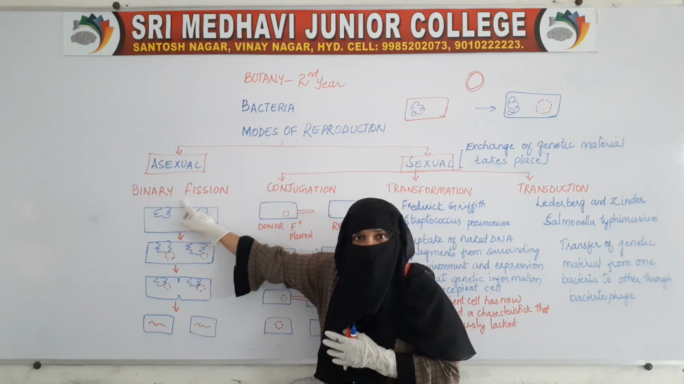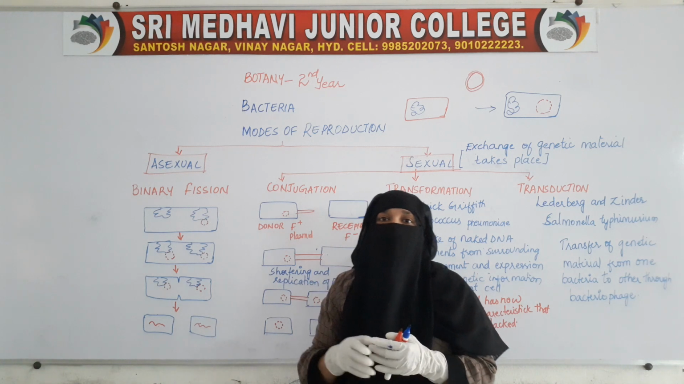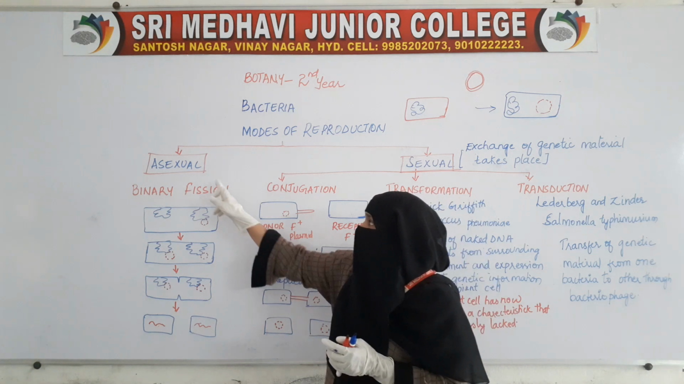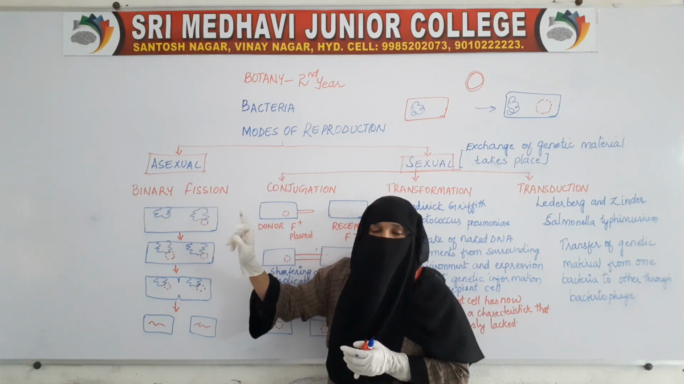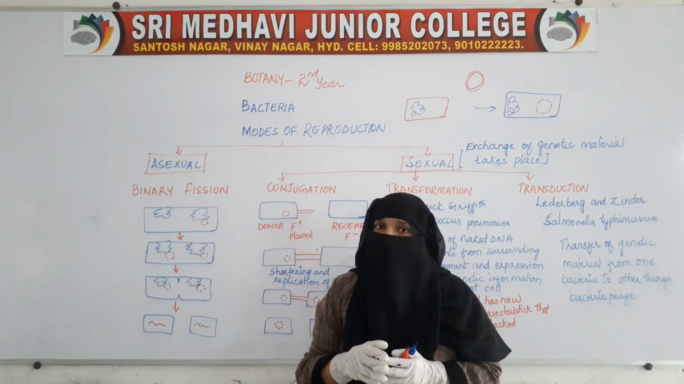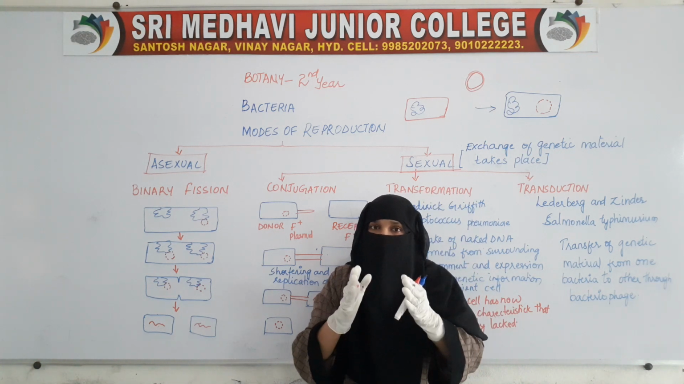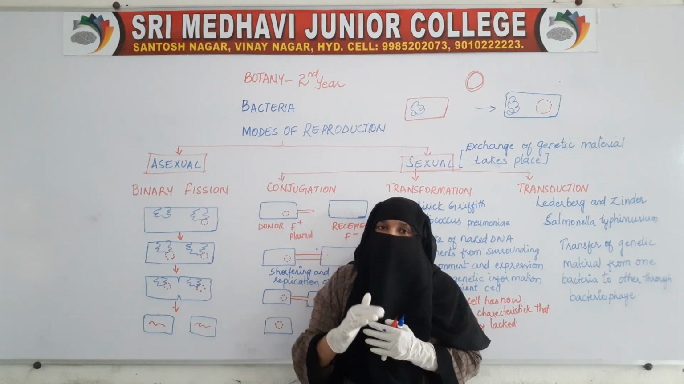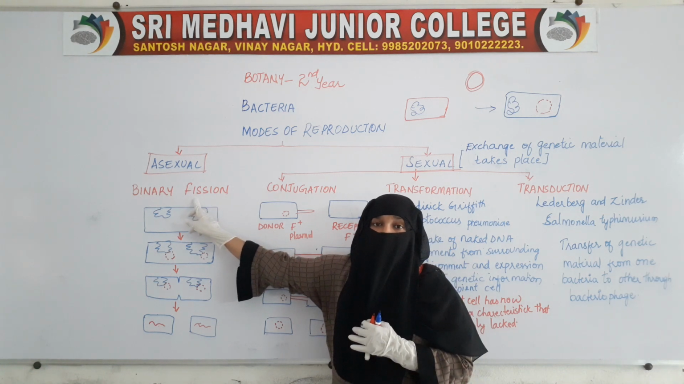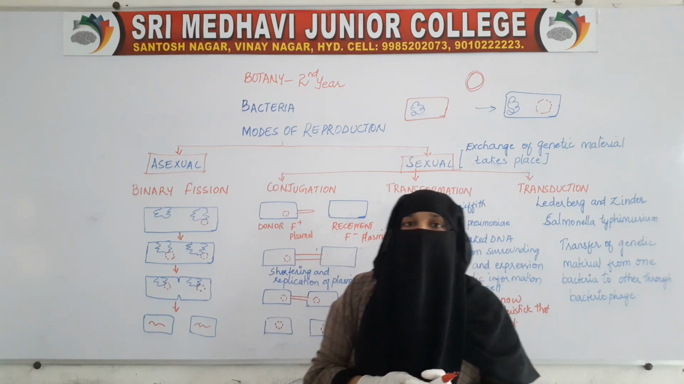In the asexual method, only one organism is involved in producing a new organism. So, a single bacterium will be able to produce two daughter cells. The newly formed organisms are called daughter cells. So, one bacterium can produce two daughter cells by the process of binary fission, which is one method of asexual reproduction.